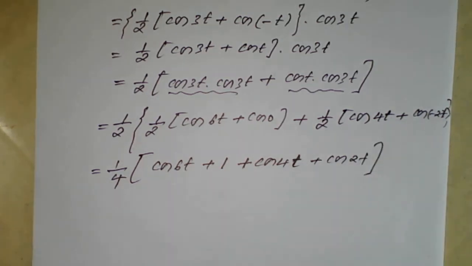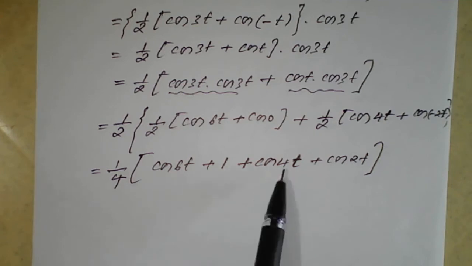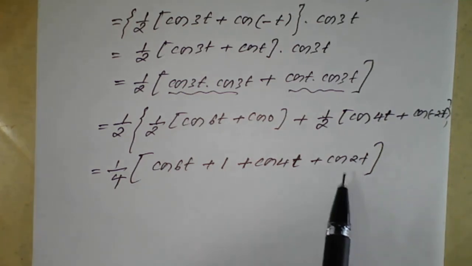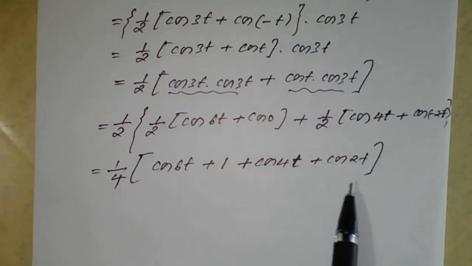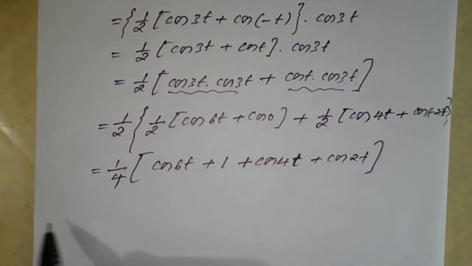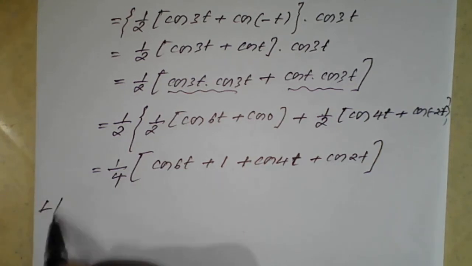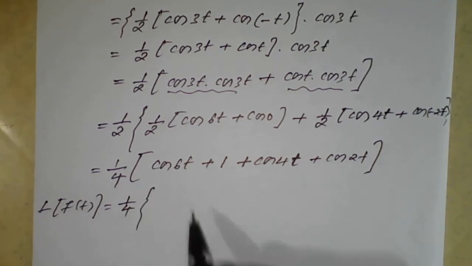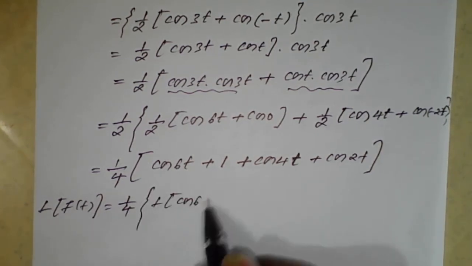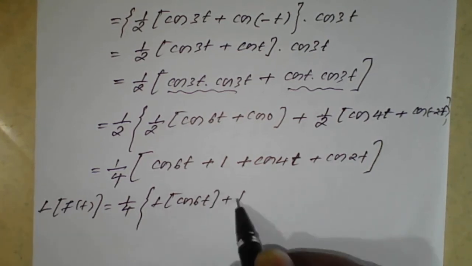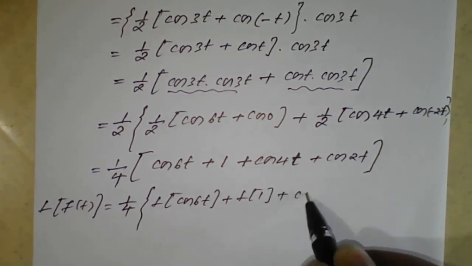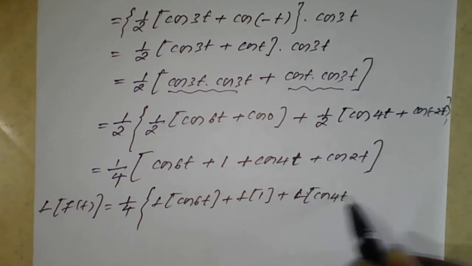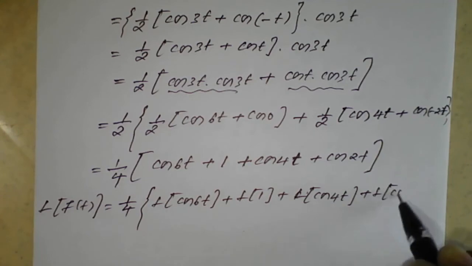So we got the simplification of cos t, cos of 2t and cos of 3t in the form of cos 6t plus 1 plus cos 4t plus cos 2t. If you want, we can rearrange, or else we can go directly to the Laplace transform of this. Therefore, take the Laplace transform on both sides. So Laplace of f of t is equal to 1 by 4, which is a constant, times bracket Laplace of cos 6t plus Laplace of 1 plus Laplace of cos 4t plus Laplace of cos 2t.